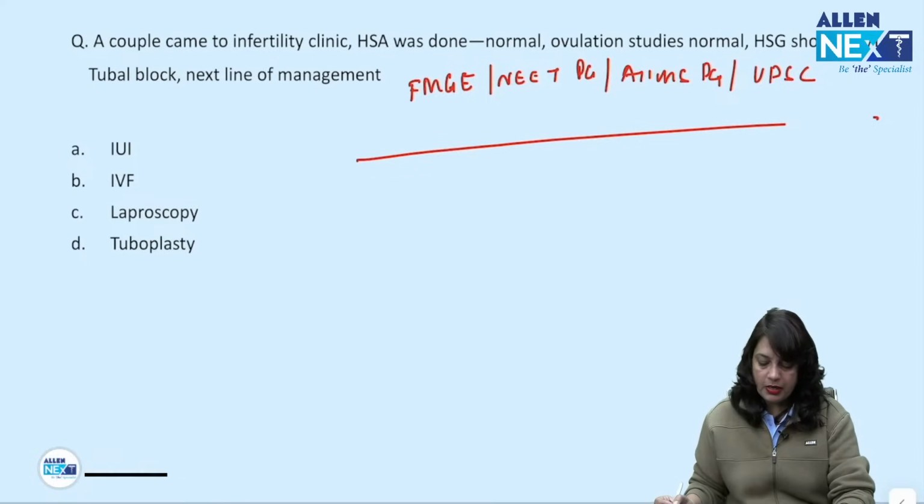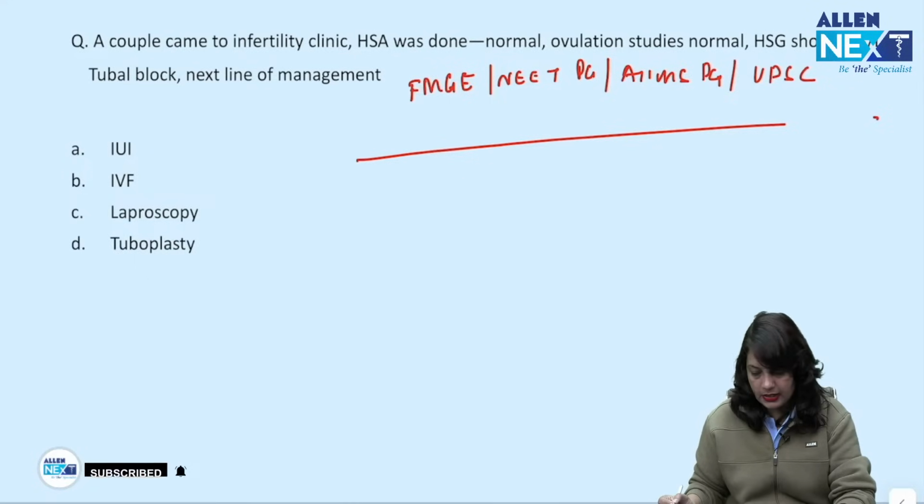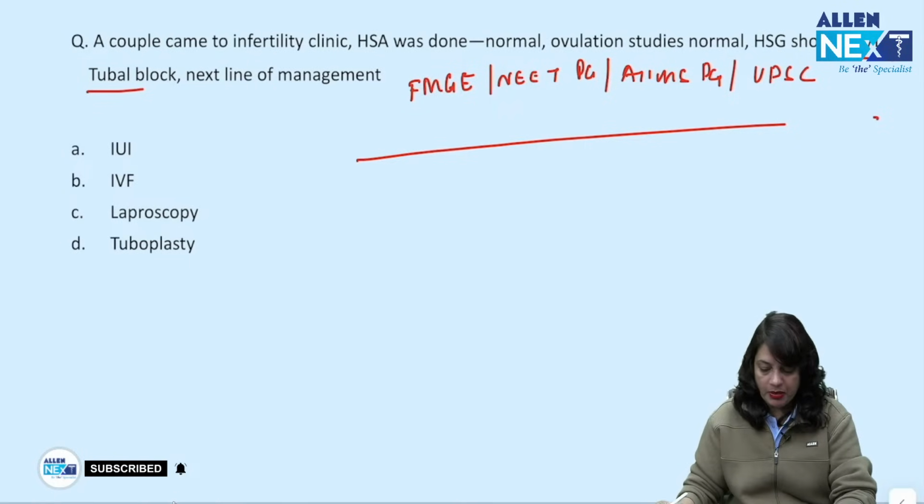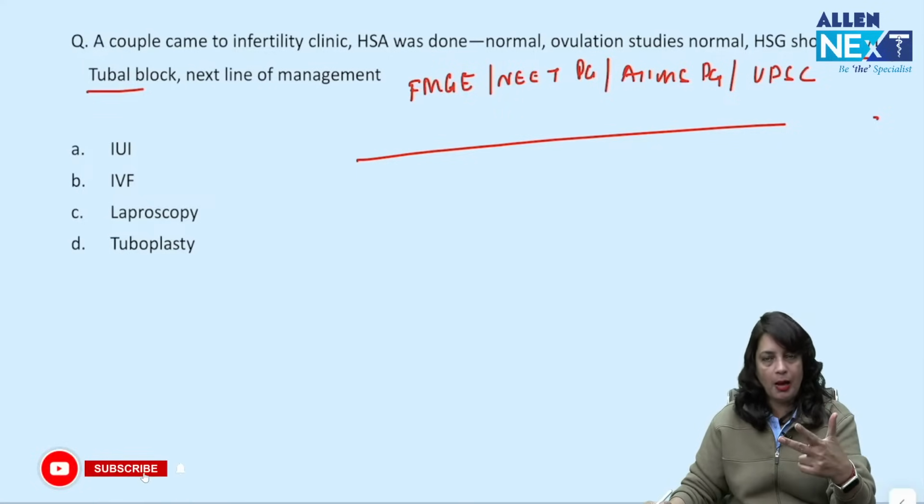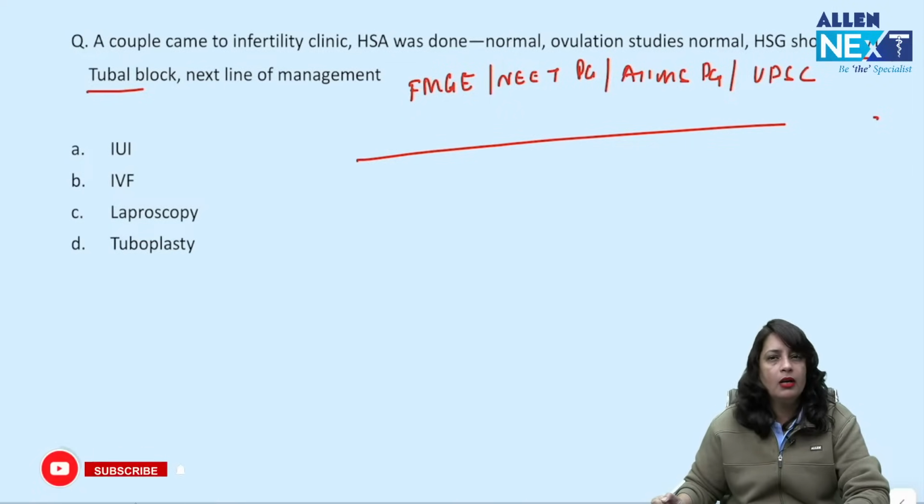A couple came to infertility clinic, semen analysis was done, it is normal. Ovulation studies are done, that is normal. HSG shows bilateral tubal block. What is your next line of management? So, HSG is showing a tubal block. What is your next plan of management? Are you going to do IUI, IVF, laparoscopy or tuboplasty? What's your answer? I have just now covered what is important. So, is it IUI, IVF, laparoscopy or tuboplasty?